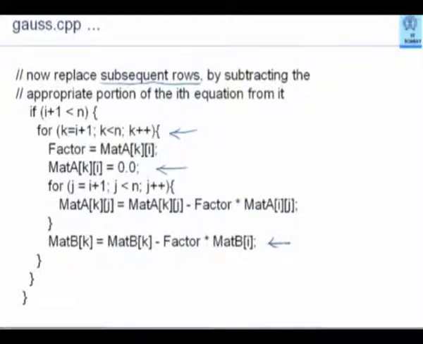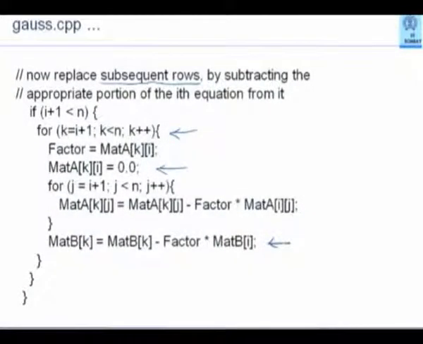You agree that when I finish the process, I will get an upper triangular form? I would strongly suggest that you take an actual matrix, say 3 by 3. It is not necessary that you look at the actual values, but it is necessary that you look at the indices as they vary between 0, 1 and 2 and make sure that all elements are correctly being computed as desired in the Gauss elimination process. You can confirm that this algorithm works. Another way of confirming it, of course, is to run it against a known system of equations and verify that the results are correct.